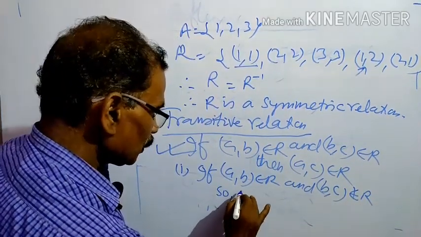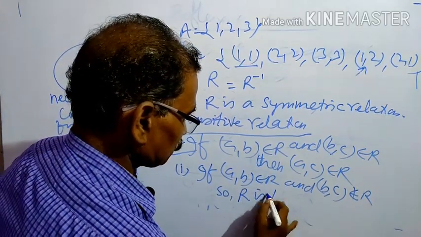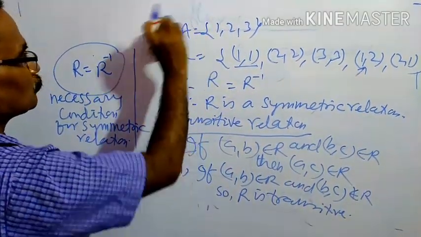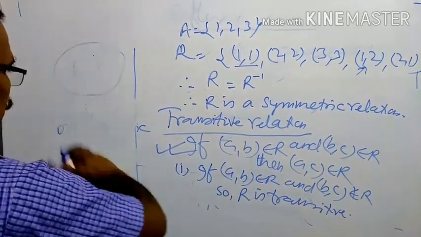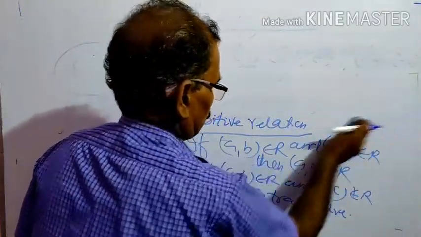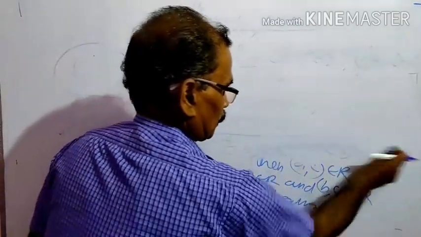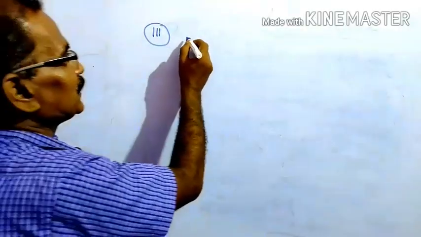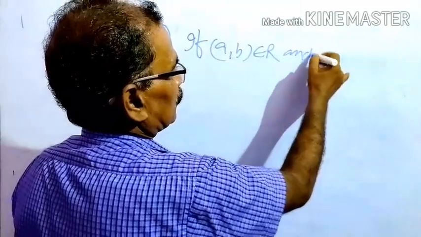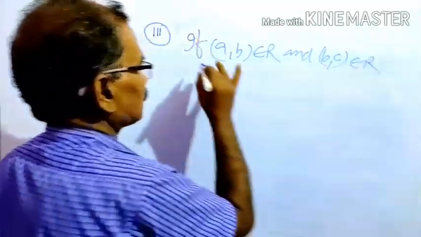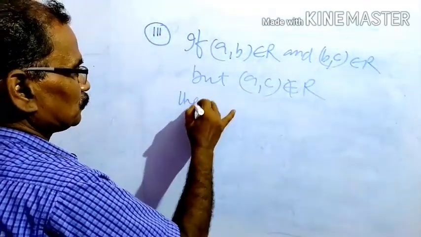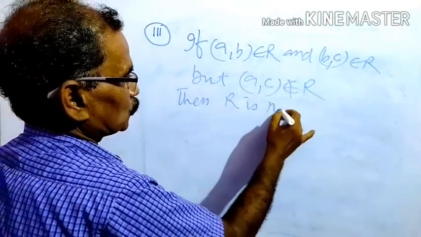then R is transitive. Third case, if (a, b) belongs to R and (b, c) belongs to R but (a, c) doesn't belong to R, then R is not transitive.